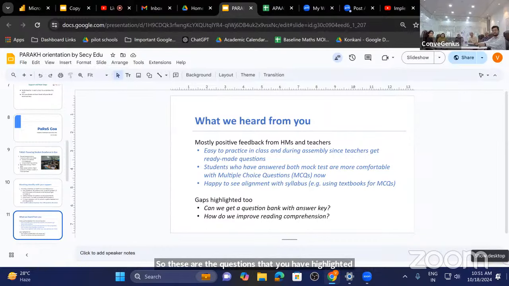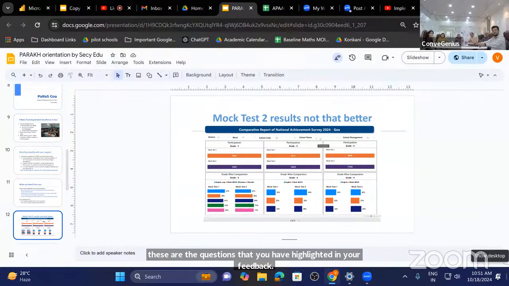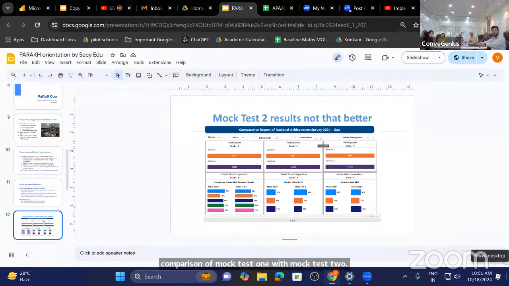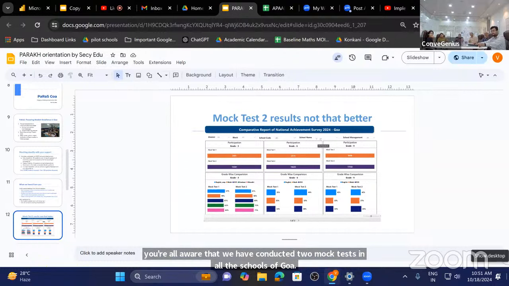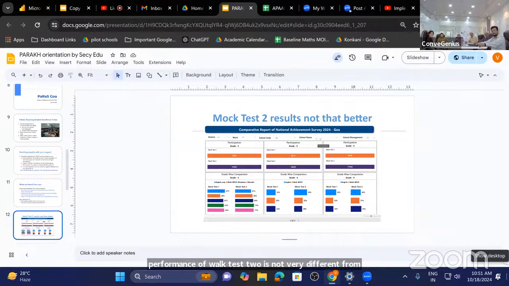Next slide, please. What you can see here now in the slides is the comparison of mock test 1 with mock test 2. As you are all aware, we have conducted 2 mock tests in all the schools of Goa. From this comparison chart, you can see that the performance of mock test 2 is not very different from mock test 1. It is almost similar.